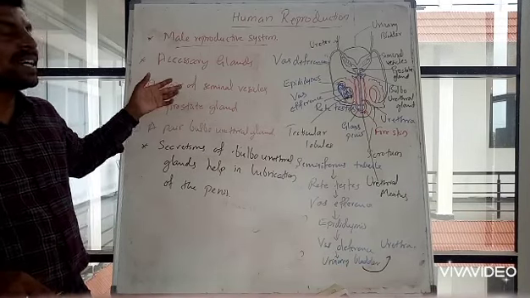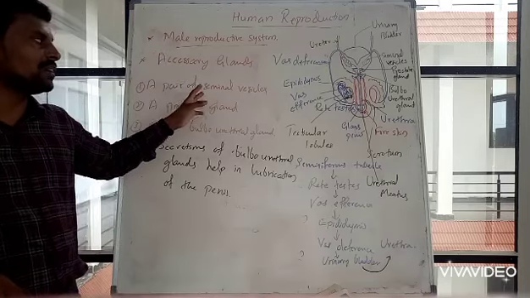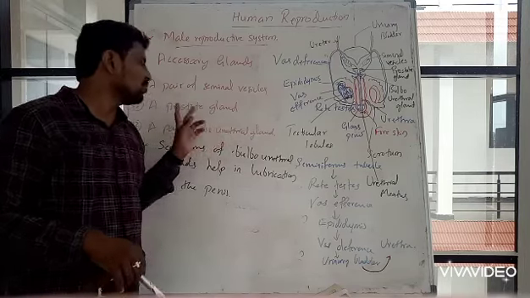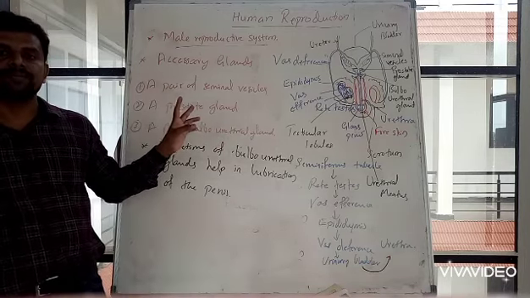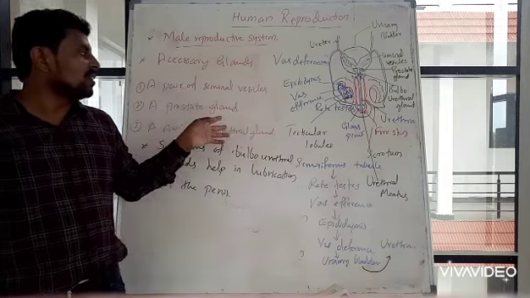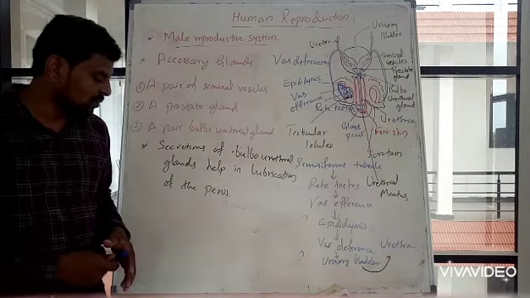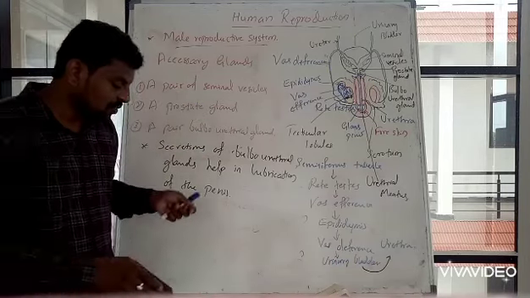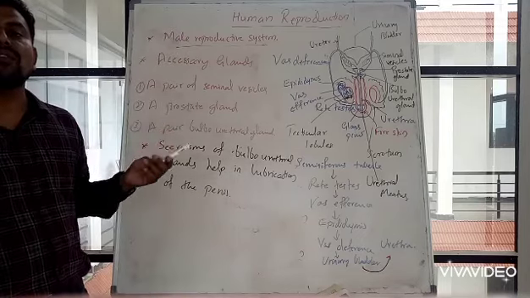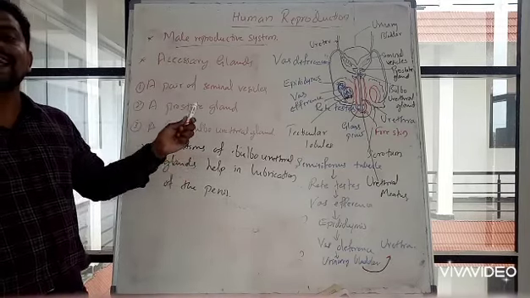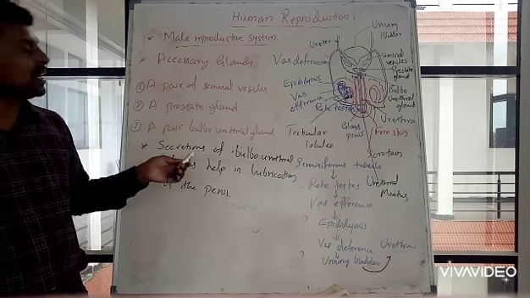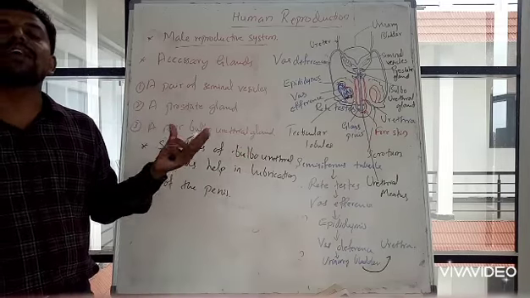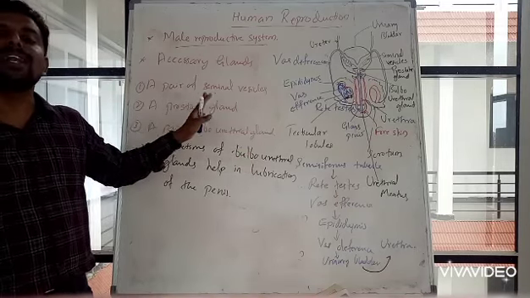Again, three kinds of glands are there: a pair of seminal vesicles, a prostate gland, and one more pair, the bulbourethral glands. The fluid secreted by these glands is known as seminal fluid. It is rich in fructose, calcium, and some enzymes. The secretions of the bulbourethral gland mainly help in lubrication of the penis. So this is about the male reproductive system.